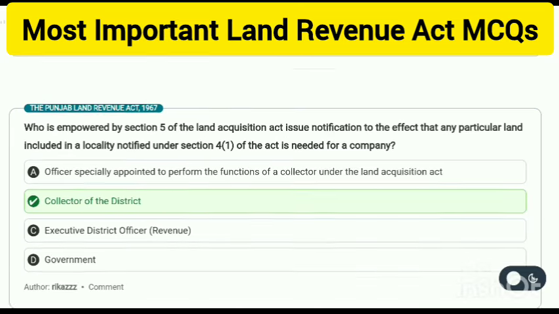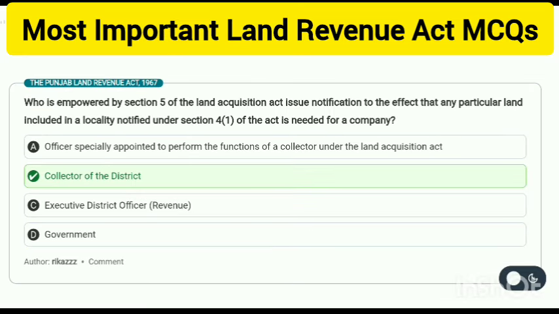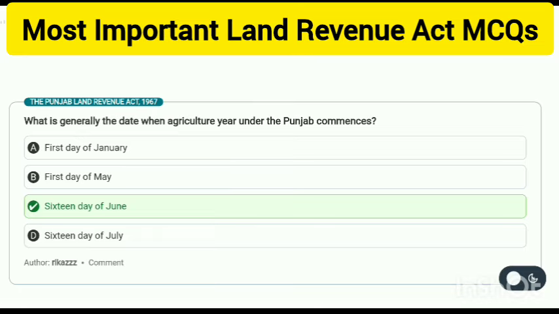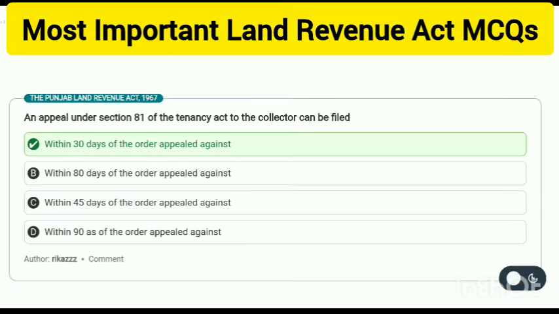What is the period of limitation for appeal before the collector? 30 days. Who is empowered by Section 5 of the Land Acquisition Act to issue notification to the effect that any particular land included in a locality notified under Section 4(1) of the Act is needed for a company? Collector of the district. What is generally the date when the agriculture year commences? 16th day of June.